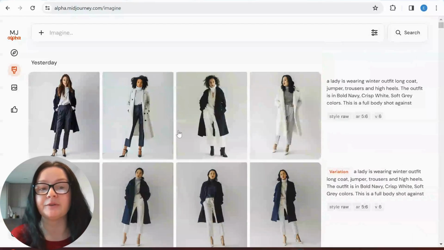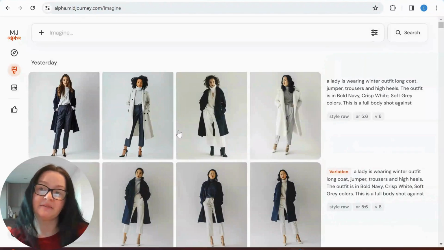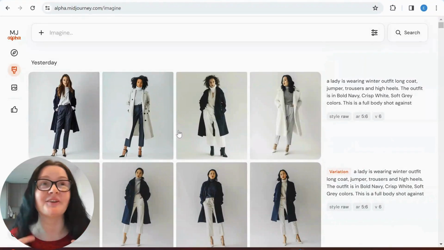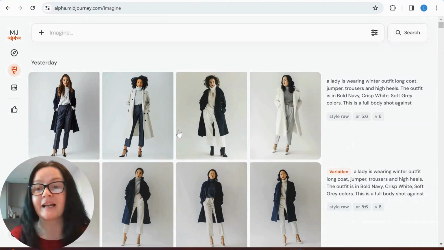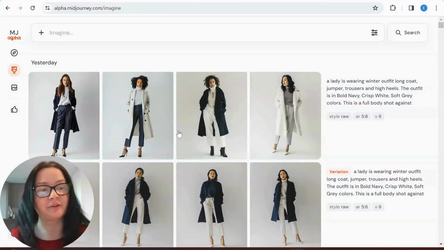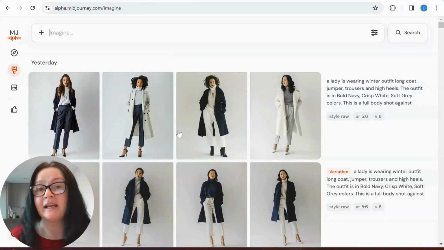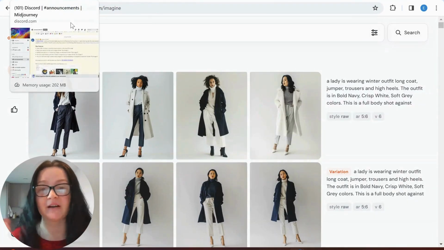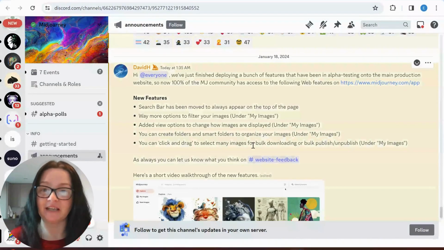Let's just now take a look at what David announced yesterday. And also, guys, lucky me, and I know a lot of you will comment on this. I've had access to these features already for a couple of weeks now. So my in-depth tutorials on all the features that David announced yesterday are already out. So I'm popping the links underneath this video. But again, guys, it's not up to me, is it? Who has access to what? So I can only apologize. But my tutorials are already out. So let's see what David announced.